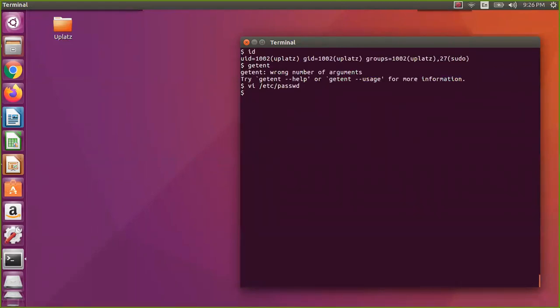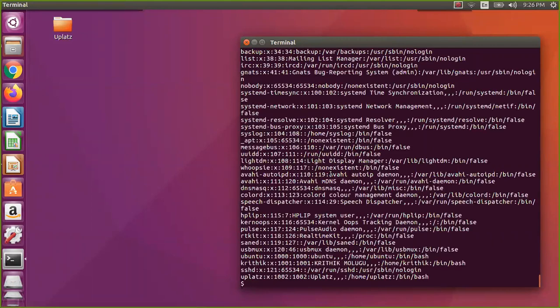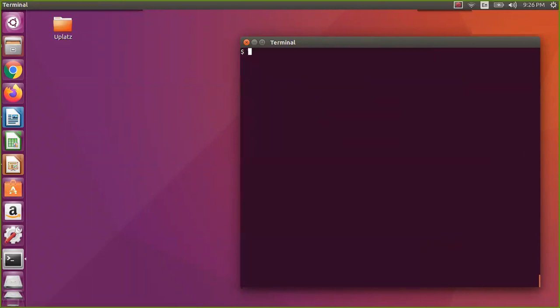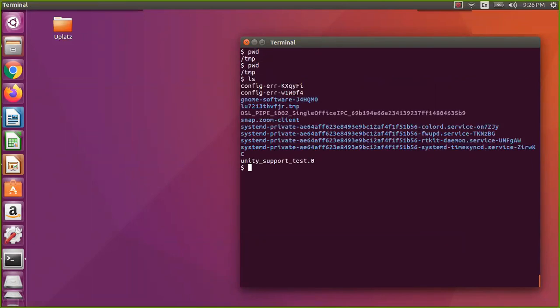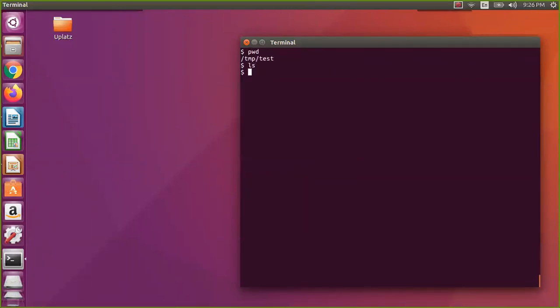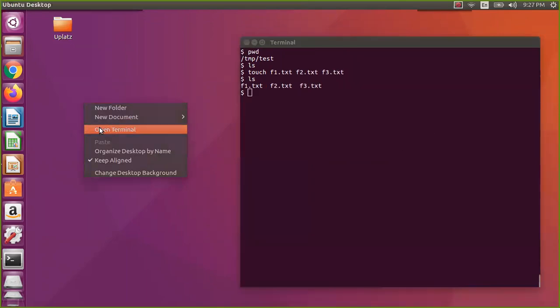Now let me go to the temp directory. You can also say getent passwd, and it will give the list instead of going to /etc/passwd. If you don't remember /etc/passwd, you can do it like that. So let me go to the temp directory. Let us create a test directory and go into it. Let us create files f1.txt, f2.txt, two files are enough. So I say ls -l. Now let us open another terminal.